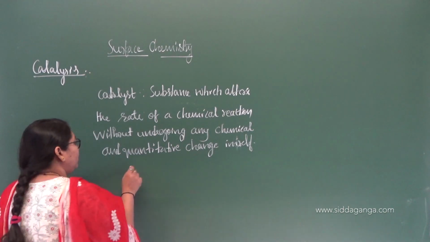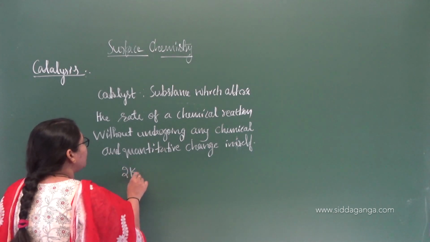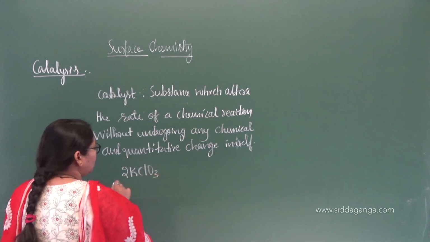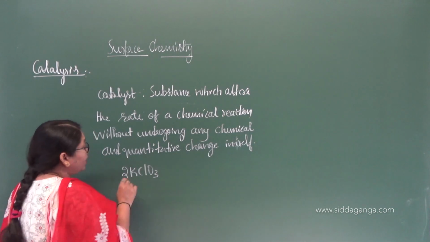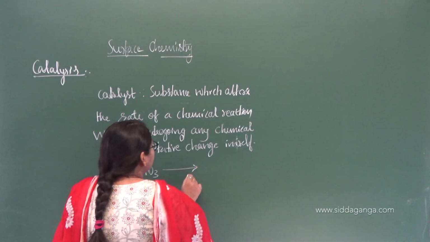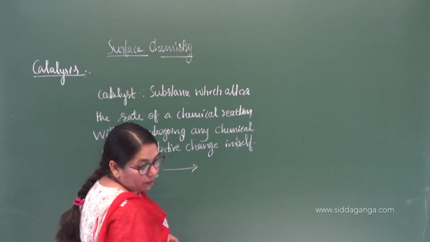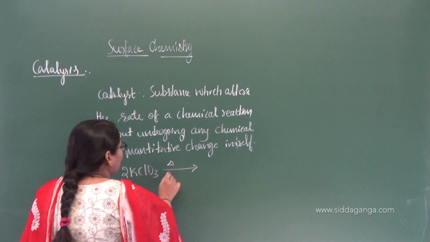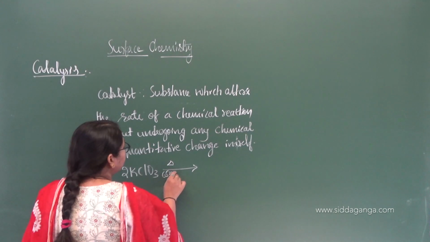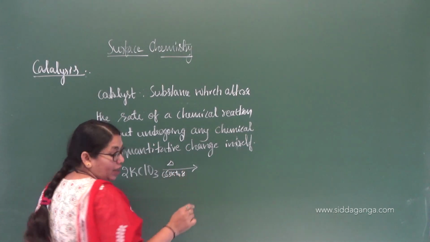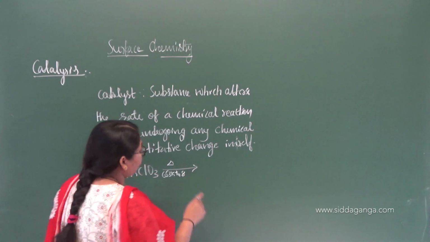So let us understand with the help of a simple example. There is a reaction, the decomposition of potassium chlorate. It decomposes at a temperature of 653 Kelvin to 873 Kelvin.